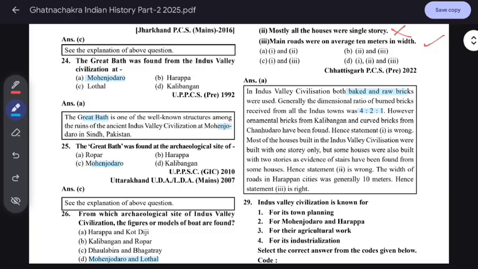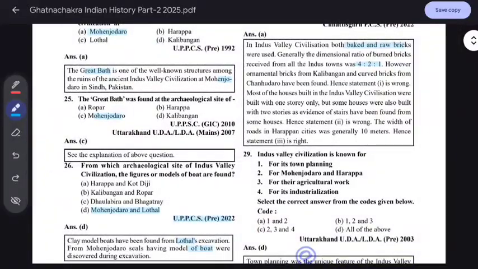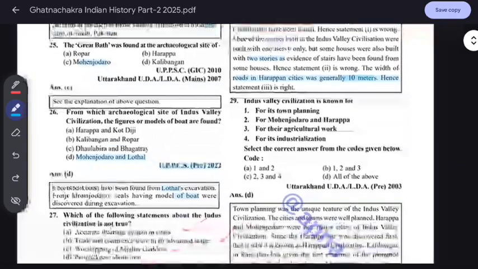Most of the houses built in the Indus Valley were single-storey, but some houses were also two storeys at that time. The roads of the Harappan cities were 10 meters wide. You can see the roads were very broad.